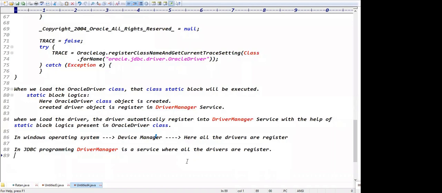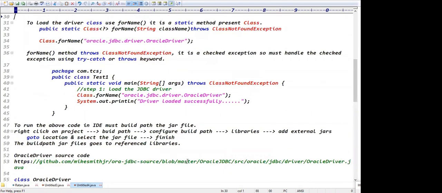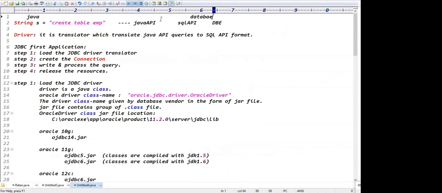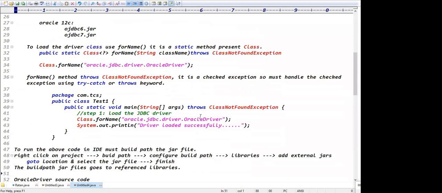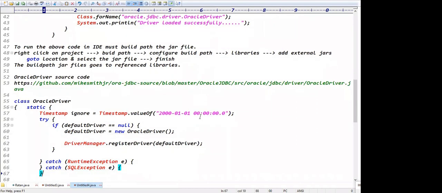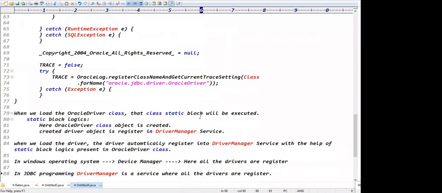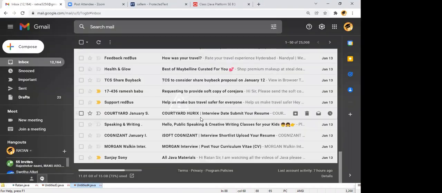So finally, I hope you got the complete idea. Loading the driver is nothing but the driver being automatically registered in the driver manager service with the help of the static block present in the driver class. I hope you are clear about what a driver class is, who gave this driver class, where that jar file is present, how to load the driver class, and what the static block in the Oracle driver class is doing. Everything is fine, right? After this much explanation, we have done the first step only.